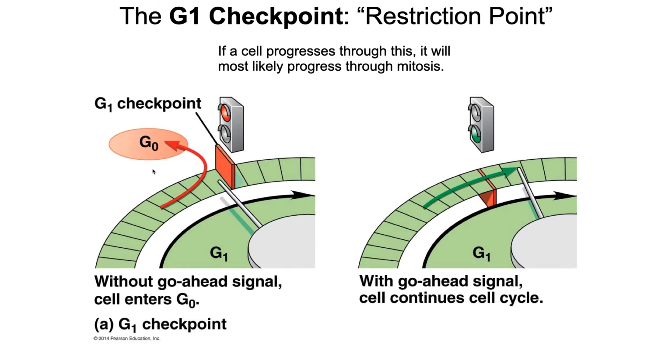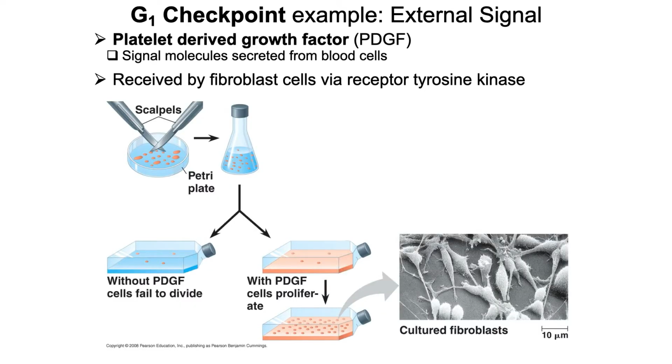And it's only when an internal or an external signal has been received that says, go, we are going to divide, that the cell is brought out of G0 back into G1, and then it passes through G1 into the S phase where DNA replication is going to occur. Let's take a look at what a signal might look like here at the G1 checkpoint. An example is an external signal called a platelet-derived growth factor.